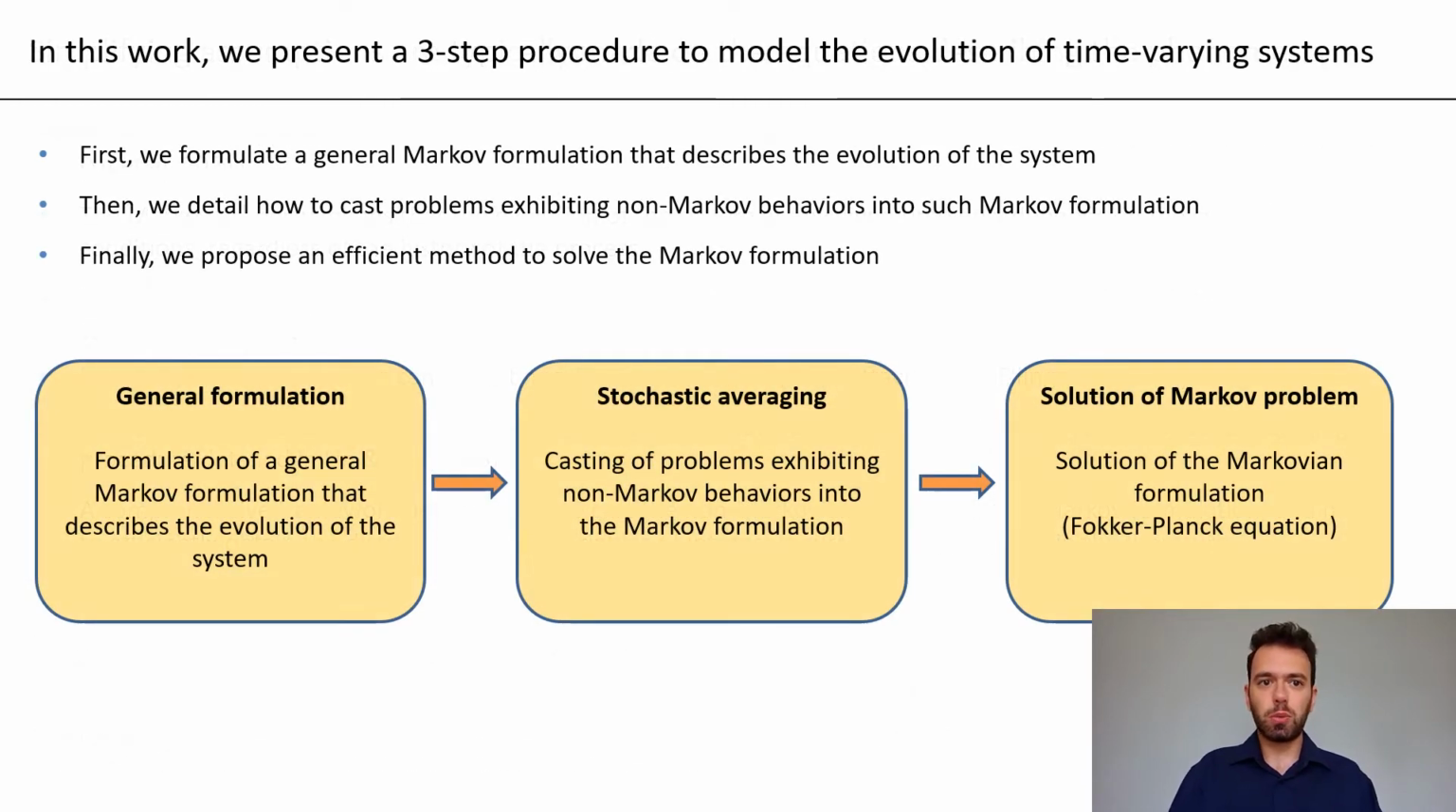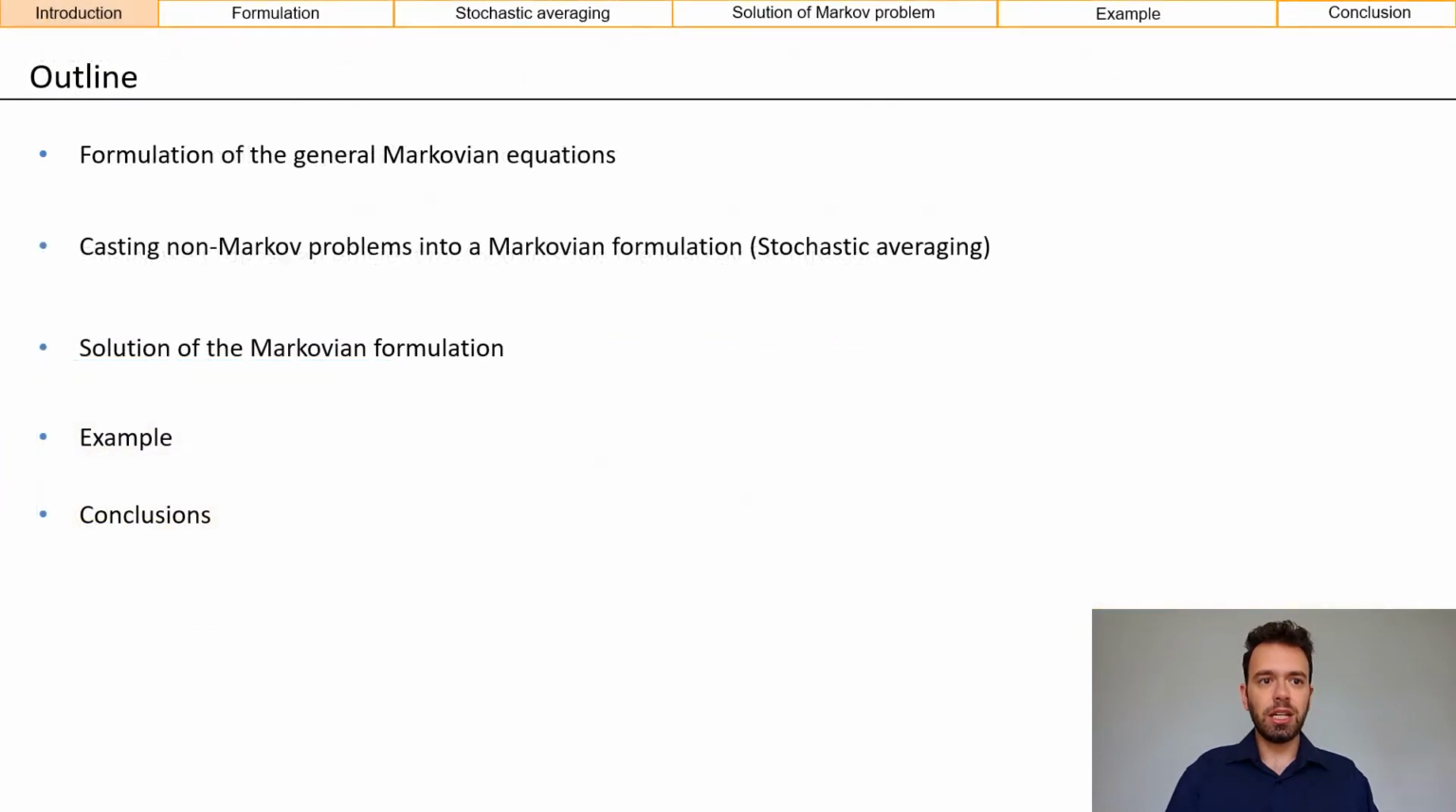So in this work, we present a three-step procedure to model the evolution of time-varying systems. In this procedure, first we formulate a general Markov formulation that describes the evolution of the system. Then we detail how to cast problems that exhibit non-Markov behaviors into such Markov formulation. And then finally, we propose an efficient method to solve the Markov formulation. This is the outline of the presentation, and I would like to start by discussing the formulation of the general Markovian equations.